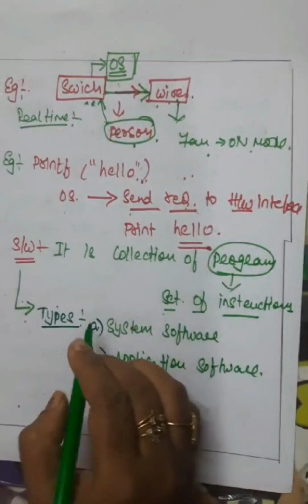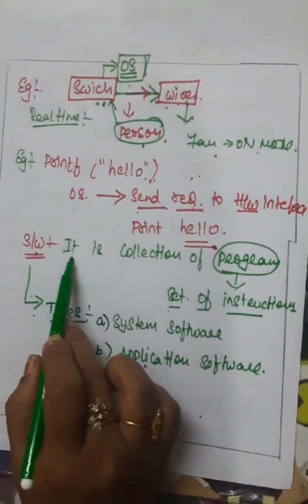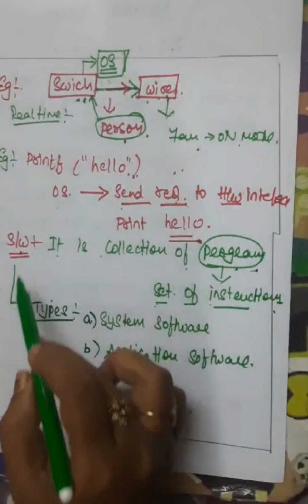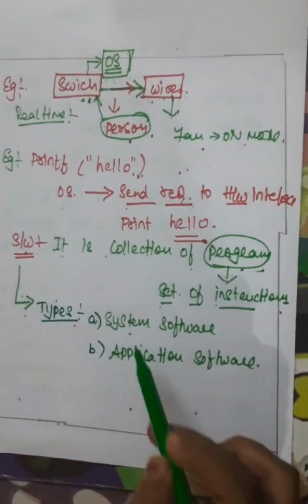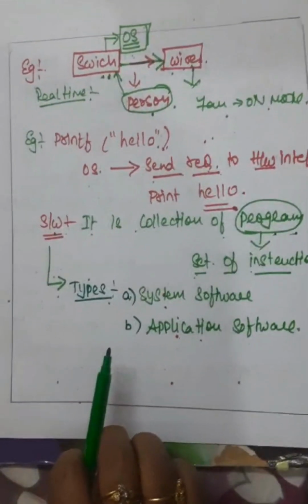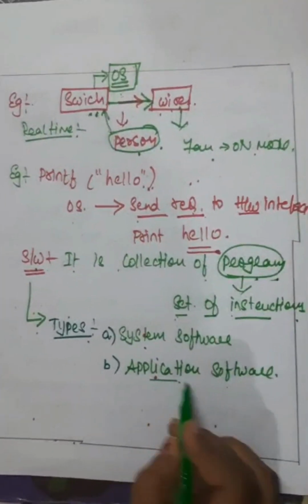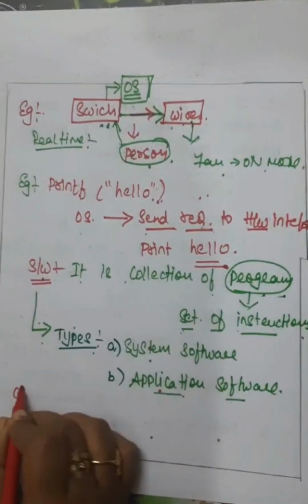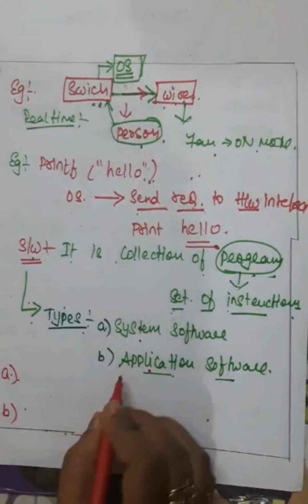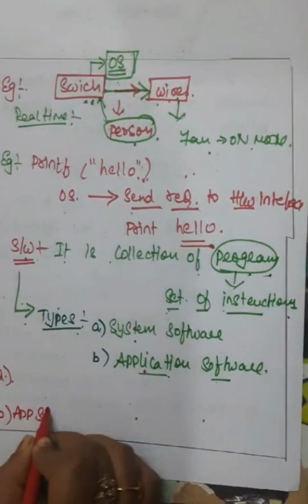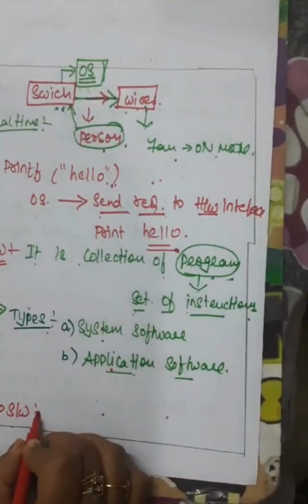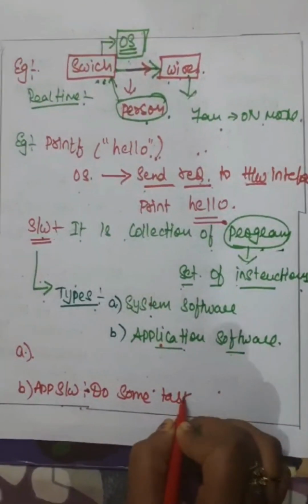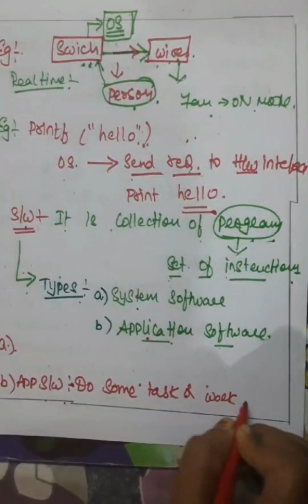First of all, you need to know what software is. Software is a collection of programs. A program is a set of instructions. The types of software are system software and application software. So what is system software and what is application software? I will simplify it. Before system software, I will explain application software. Application software is used to do some work or task.